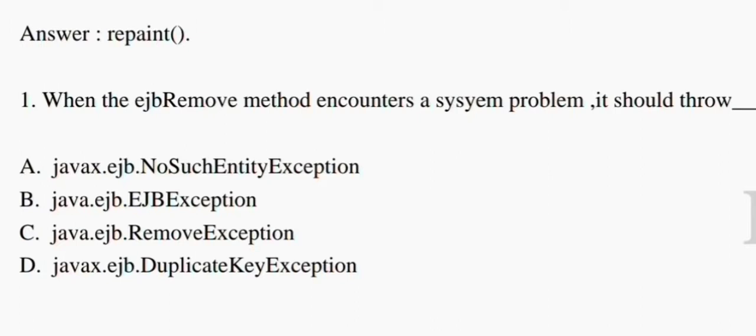So we know very well, in the case of the ejb remove method, we use the throw, that is your option B, that is your java.ejb.EJBException. So option B is your correct answer for this question. Now we come to the next question.